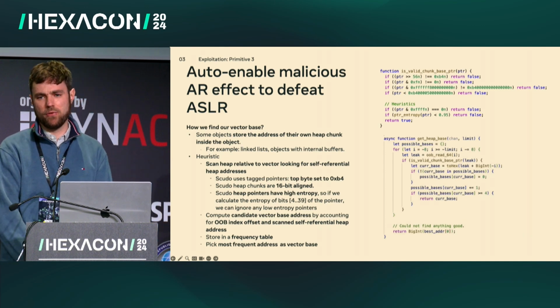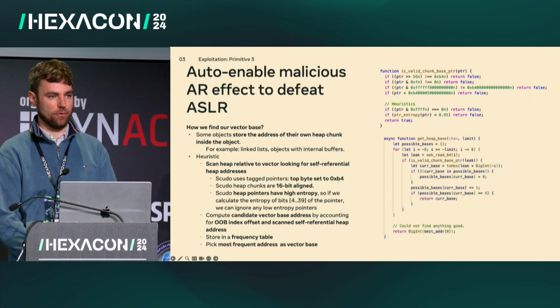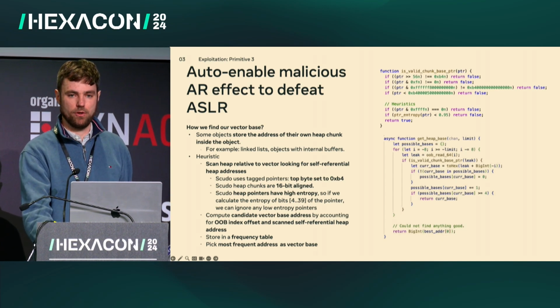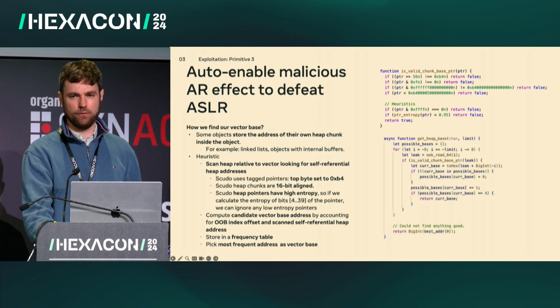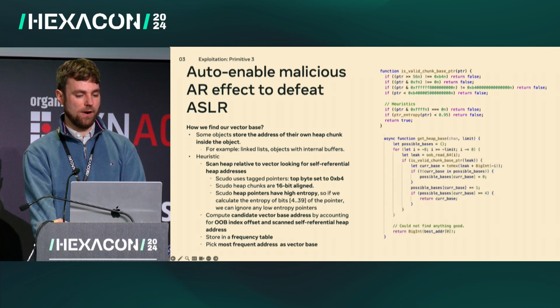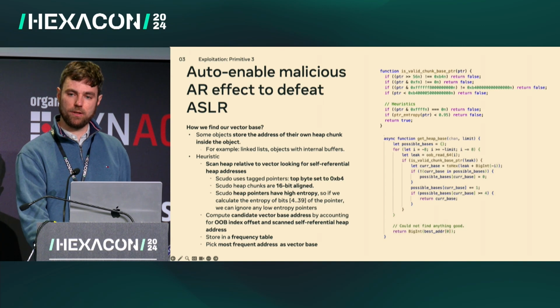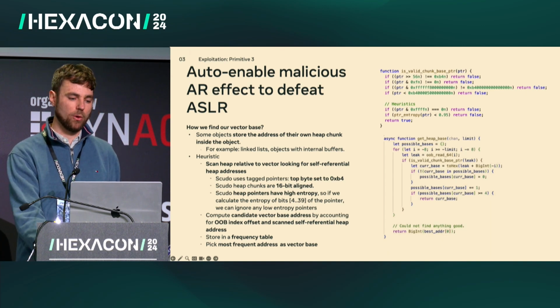We started with the observation that there are quite a few objects on the heap that have self-referential pointers in them. Some things like this are linked lists or objects with internal buffers where the first member of the object is a pointer to its own buffer. If we can find some of these objects on the heap, we can use the address we read along with the index we use to read it to figure out the base address of the vector. To find these, we sequentially scan the heap, reading 64 bits at a time using that relative read, looking for things that look like pointers.